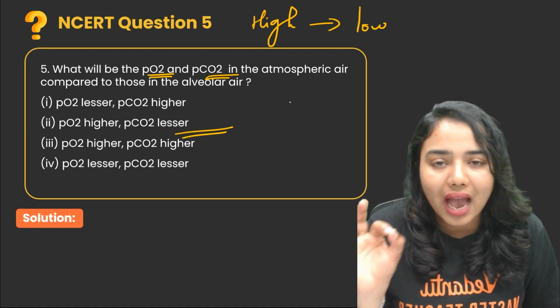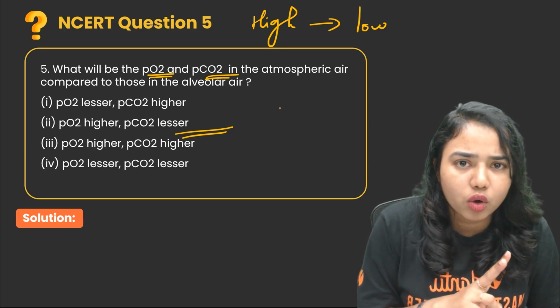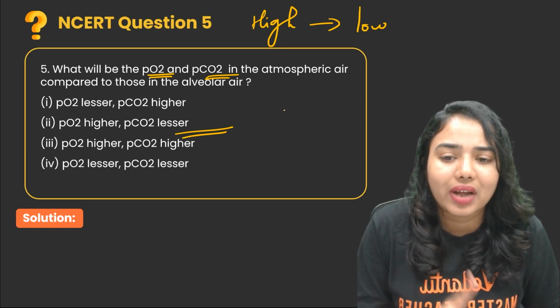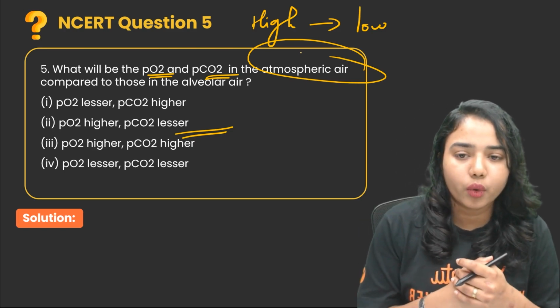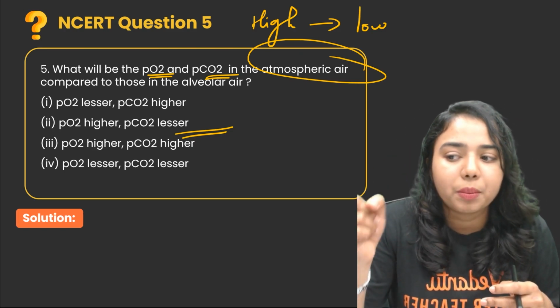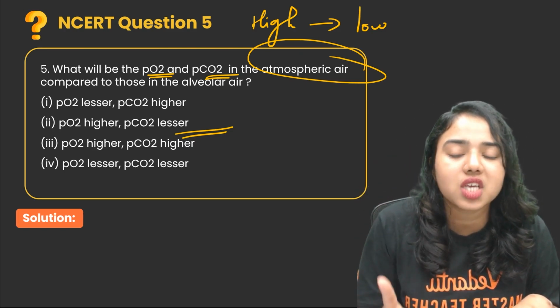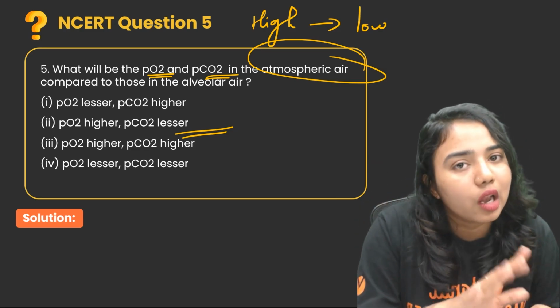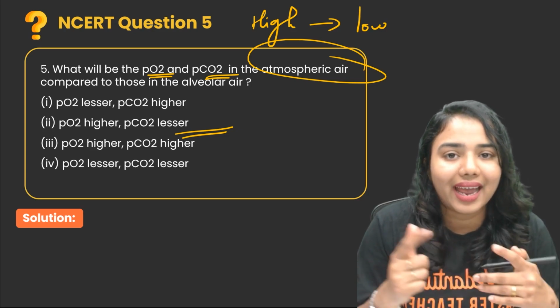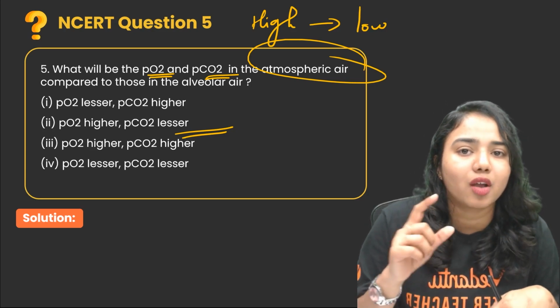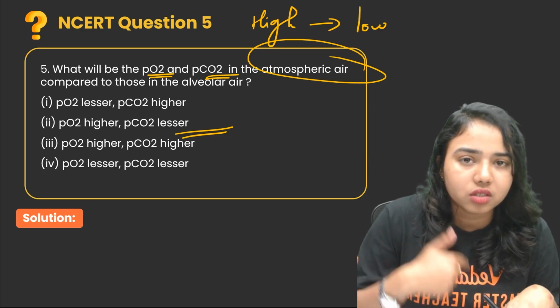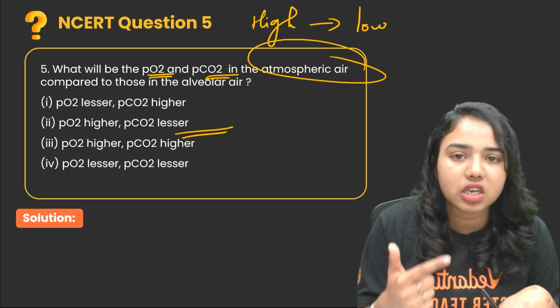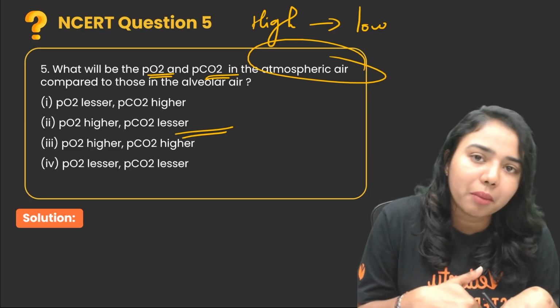So you have to read the question twice. Then only you will understand. The question is related to the atmospheric air. So in the atmosphere, the partial pressure of oxygen is higher and the partial pressure of carbon dioxide is very, very low. Then only the exchange of gas takes place. Carbon dioxide rich air will get expelled from the lungs to the atmosphere and the oxygen rich air will enter into the lungs from the atmosphere.